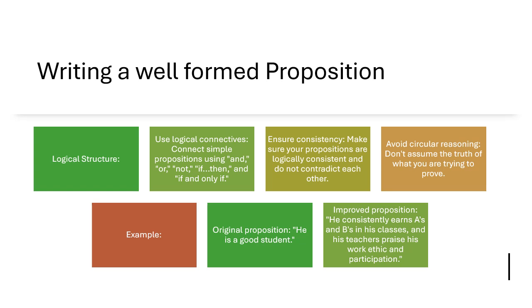So for example, the original proposition is he is a good student. The improved proposition is he consistently earns good grades, and he is consistently present in class, and his teachers praise him for his work ethic. That is an example of an improved proposition. So it is clearly referring that he is a good student, and in what respect he is a good student.